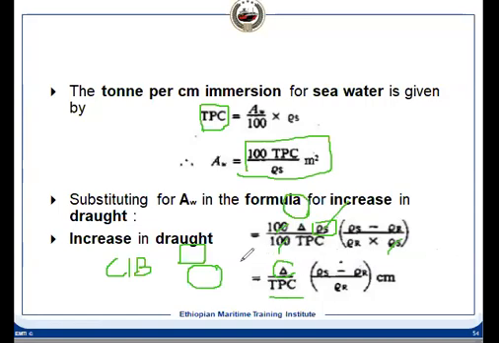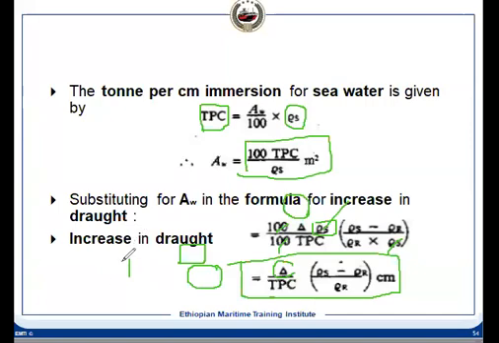So we can derive this equation, that is the increase in draft. We have considered that the vessel was in seawater and has entered into the river water. That's why we have taken this. So this formula we can derive, and this will be our change in draft. Is it clear, everybody, or any doubt till now?